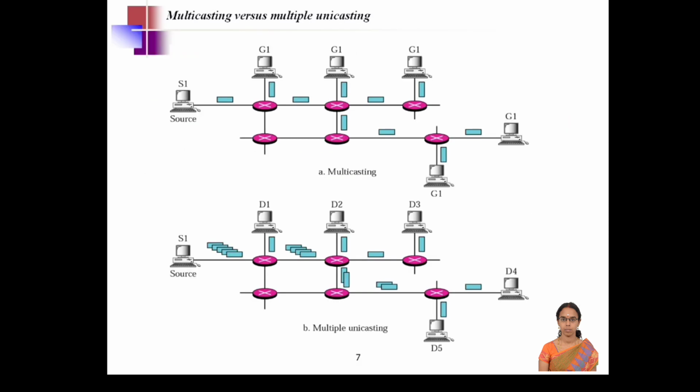And multicasting versus multiple unicasting. There is a difference between multicasting and multiple unicasting. In multicasting, the data will be forwarded to all the nodes that belong to the same group. So see the second image, that is multiple unicasting. The source will forward the data and there are multiple nodes available. Each and every time, the router will forward the data packets to any of the destinations specified. So whichever node has its destination address in the packet will receive the data. This type of data transfer is called multiple unicasting.